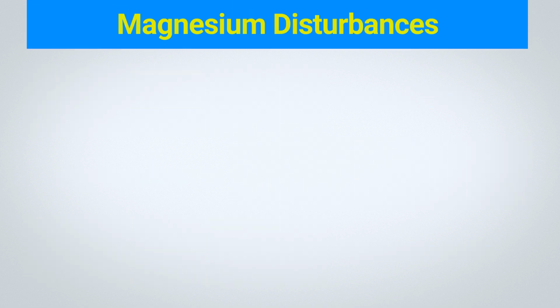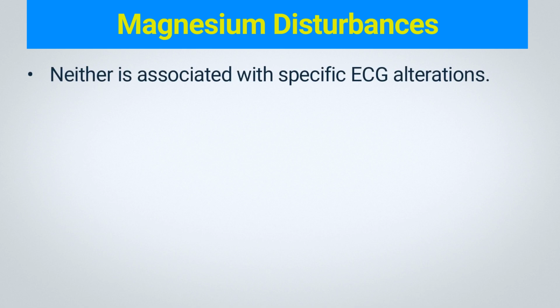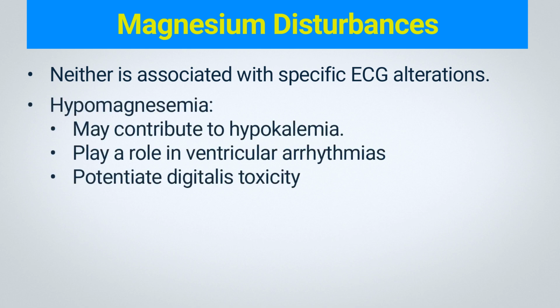Hypomagnesemia and hypermagnesemia are critical, as they may be overlooked and play a role in ventricular arrhythmias and other metabolic disturbances. Neither is associated with specific ECG alterations. Hypomagnesemia, typically caused by gastrointestinal or renal losses, may contribute to hypokalemia. Hypomagnesemia has been implicated in ventricular arrhythmogenesis with acute myocardial infarction and torsades de pointes. Intravenous magnesium administration is recommended in cases of torsades. Hypomagnesemia may also potentiate digitalis toxicity and foster hypocalcemia by inhibiting parathyroid hormone release.